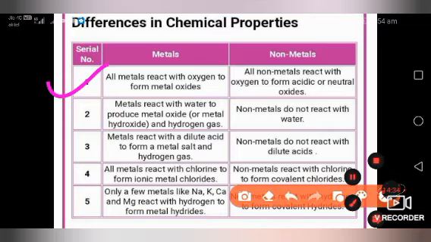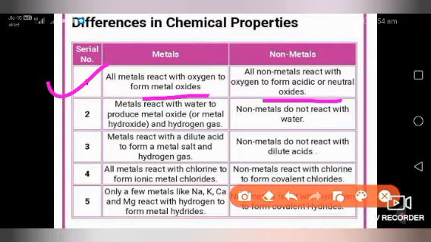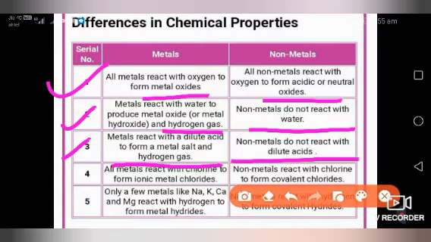So the first difference is all metals react with oxygen to form metal oxide. All non-metals react with oxygen to form non-metal oxides, which are acidic or neutral. Second, metals react with water to produce metal oxide or metal hydroxide and hydrogen gas, whereas non-metals do not react with water. Third, metals react with dilute acid to form metal salt and hydrogen gas, whereas non-metals do not react with dilute acid.